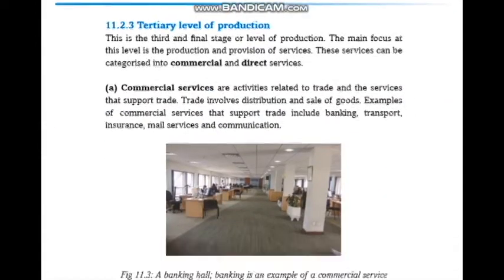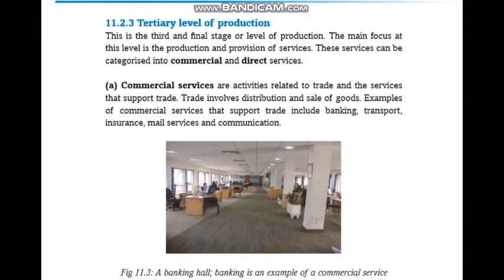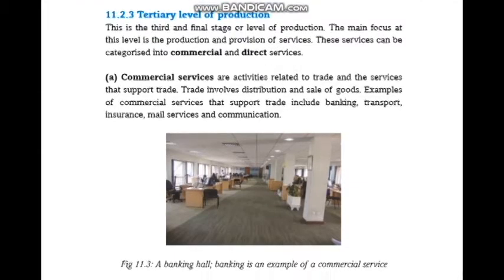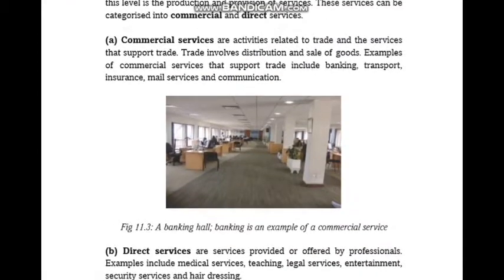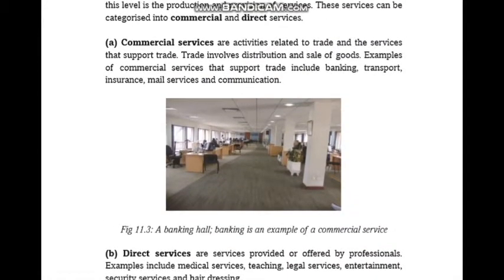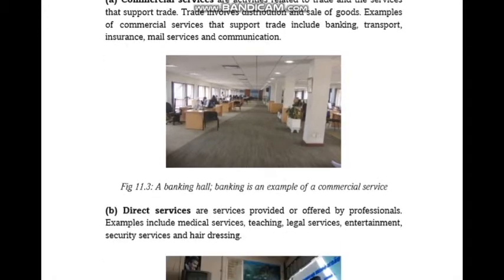Tertiary level of production, the third one. This is the third and final stage of production. The main focus at this level is the production and the provision of services. These services can be categorized into commercial and direct services. Commercial services are activities related to trade and the services to support the trade. Trade involves distribution and sales of goods. Examples of commercial services that support it include banking, transport, insurance, mail services, and communications.